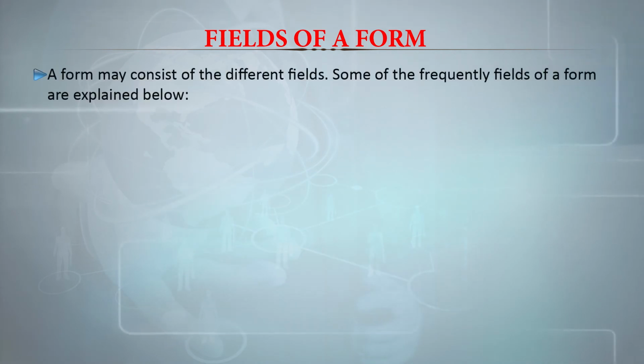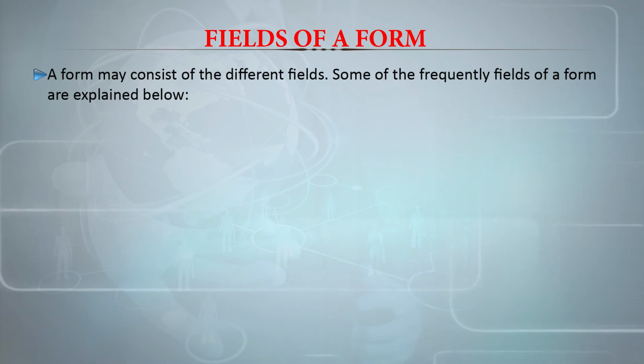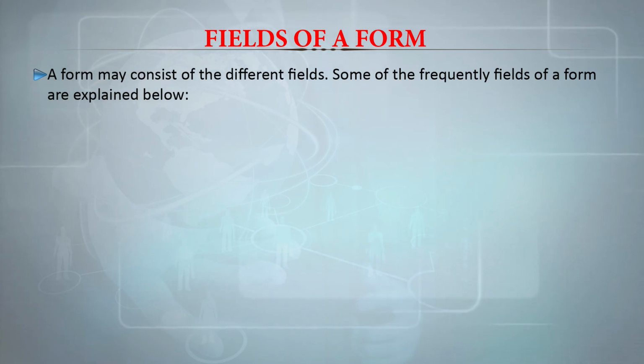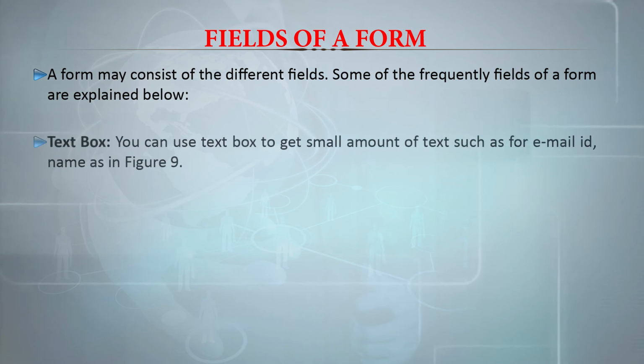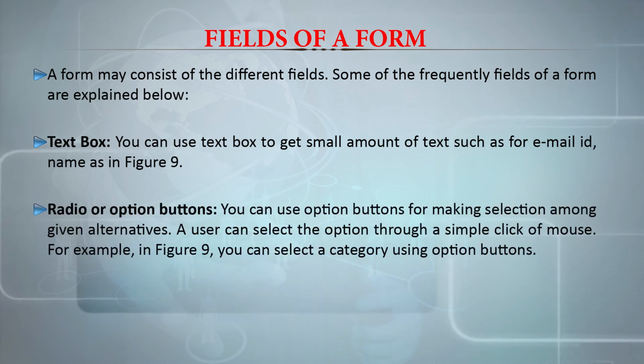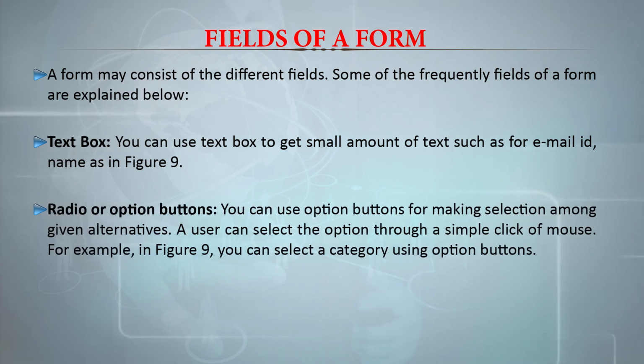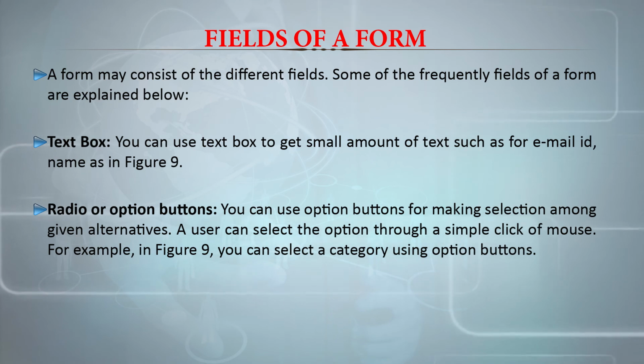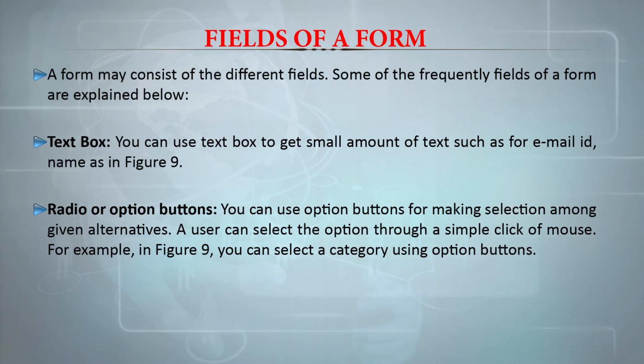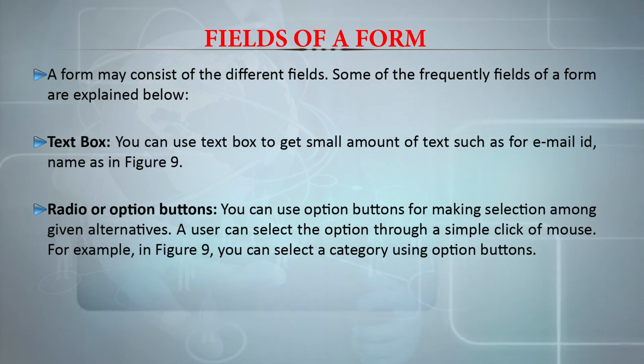A form may consist of different fields. Some of the frequently used fields of a form are the text box. You can use a text box to get a small amount of text such as an email ID and a name. Also, it is possible to use radio or option buttons. You can use option buttons for making a selection among given alternatives. A user can select the option through a simple click of a mouse. For example, in figure 9, you can select a category using option buttons.